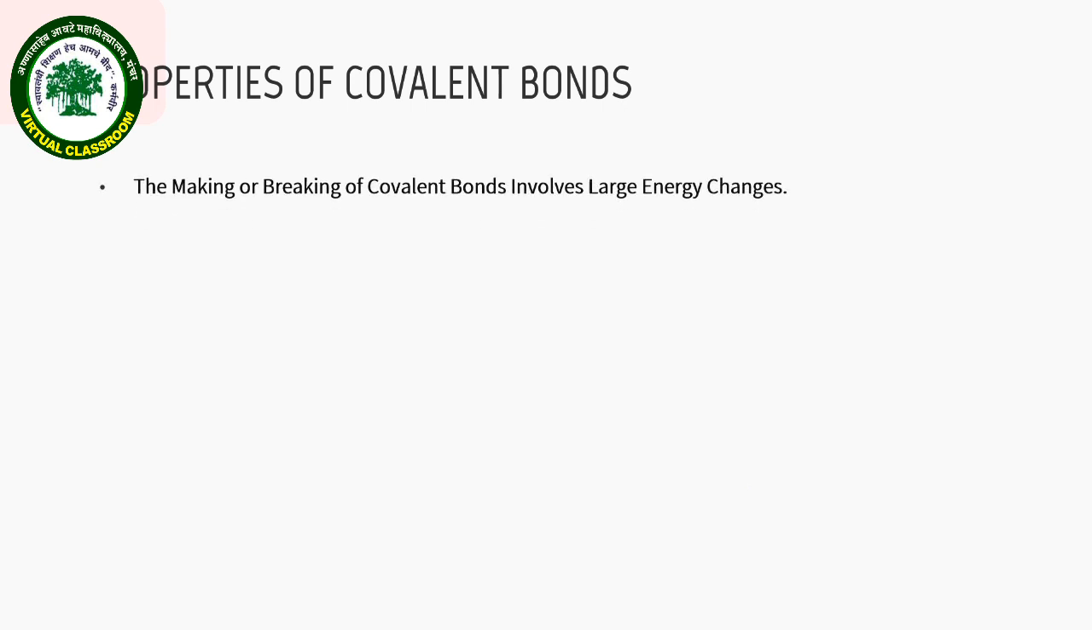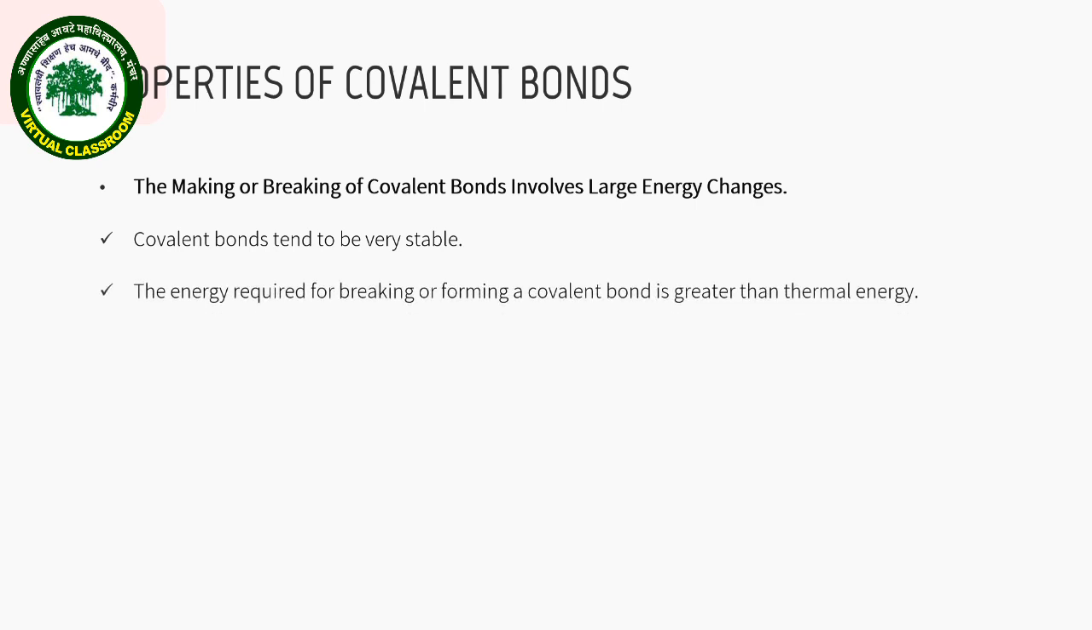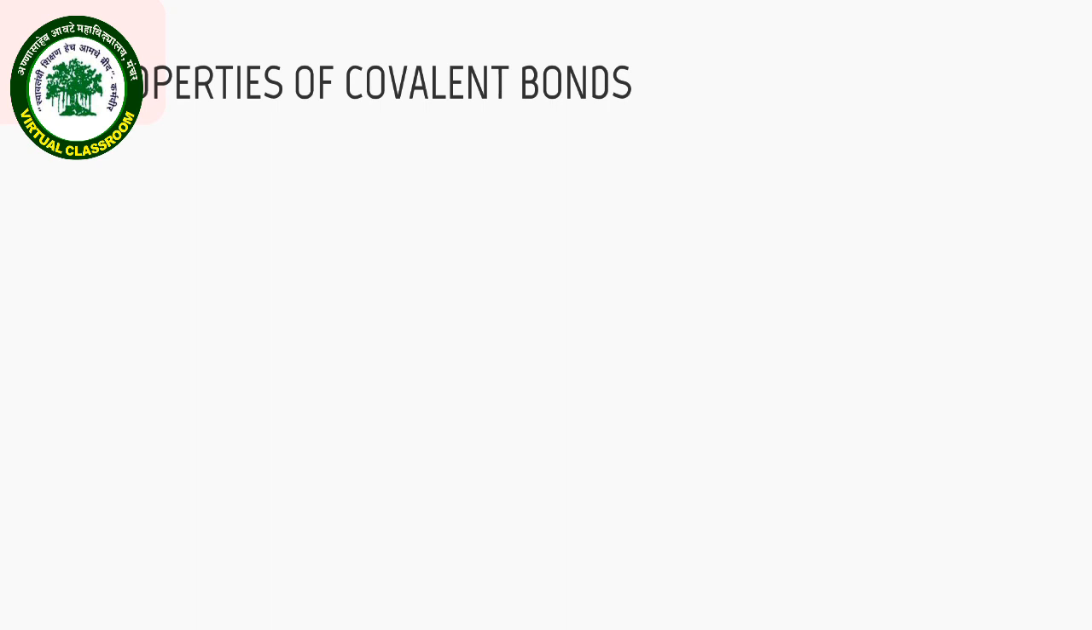The second property is that the making or breaking of covalent bonds involves large energy changes. Covalent bonds are very stable because the energies required to break or form covalent bonds are much greater than the thermal energy. The next property is that covalent bonds have characteristic geometry.